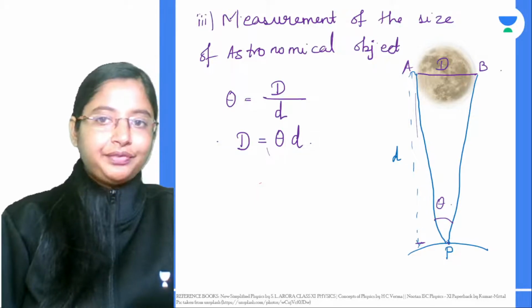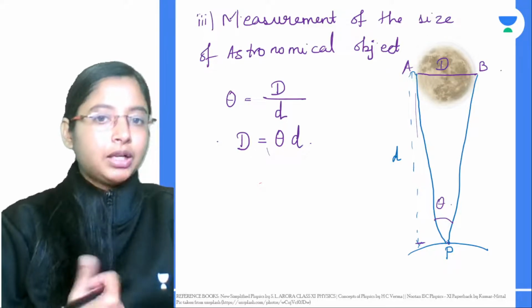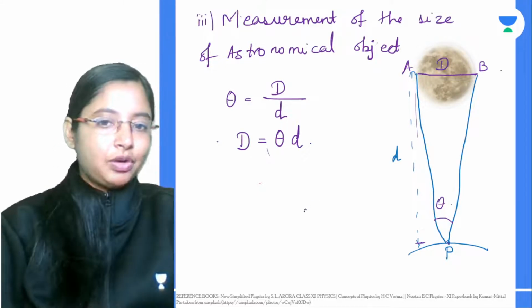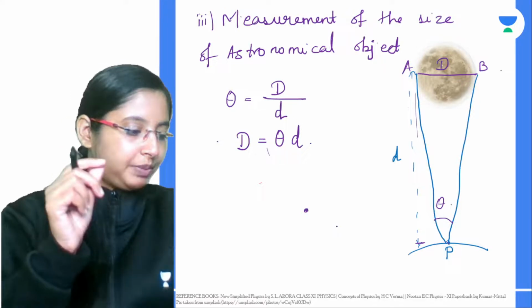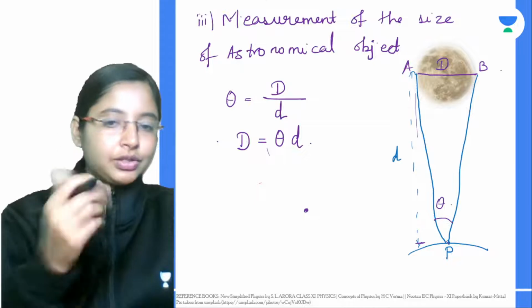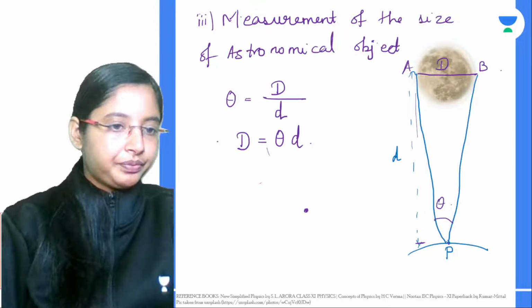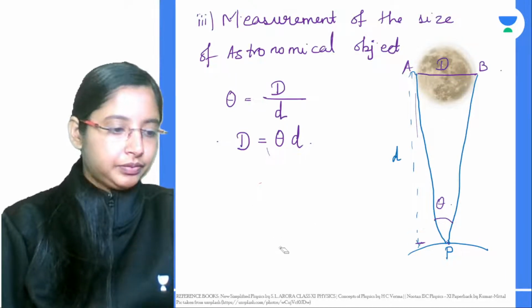But we can't use this method to calculate the diameter of stars, because stars appear in your telescope as point objects. They are so distant from us that they appear as points. So you can't use this to calculate the diameter of a star, but you can use this method to calculate the diameter of the moon. Clear?